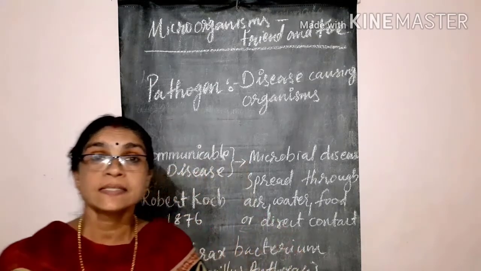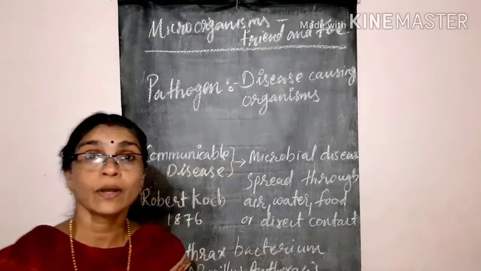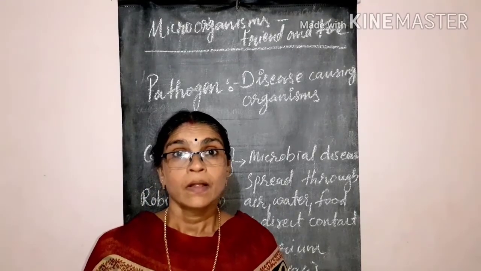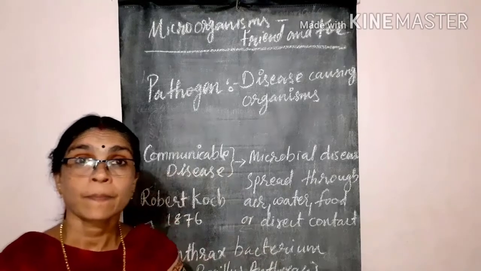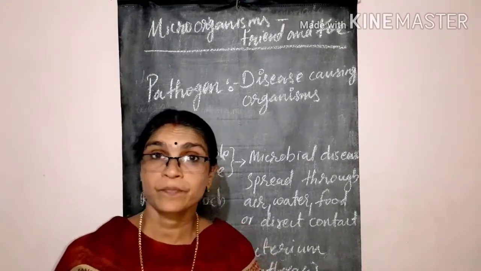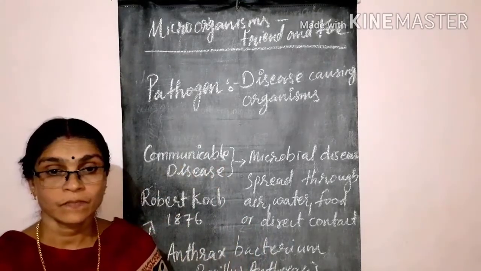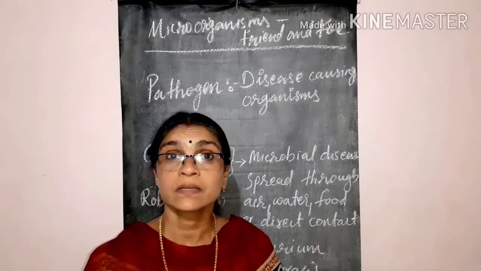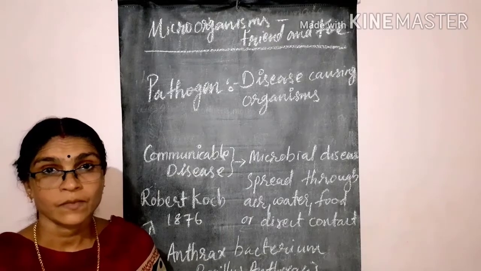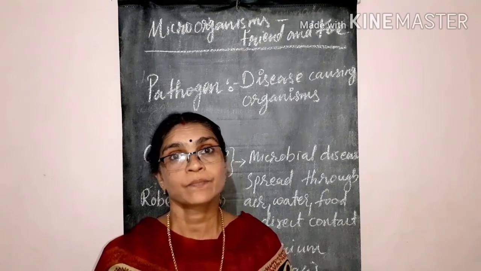They cause diseases in rice, wheat, potato, sugarcane, tapioca, lady's finger, etc. Plant diseases may reduce the yield of crops, and they also reduce the quality. If the quality is less, we do not get good marketing, and in the end the profit is also very less.